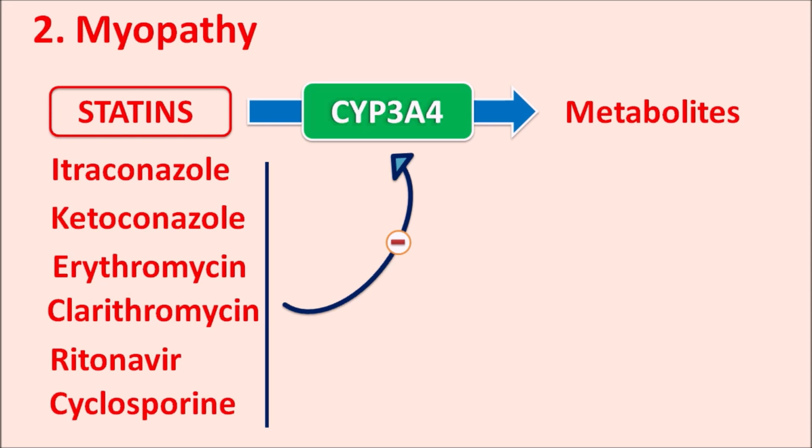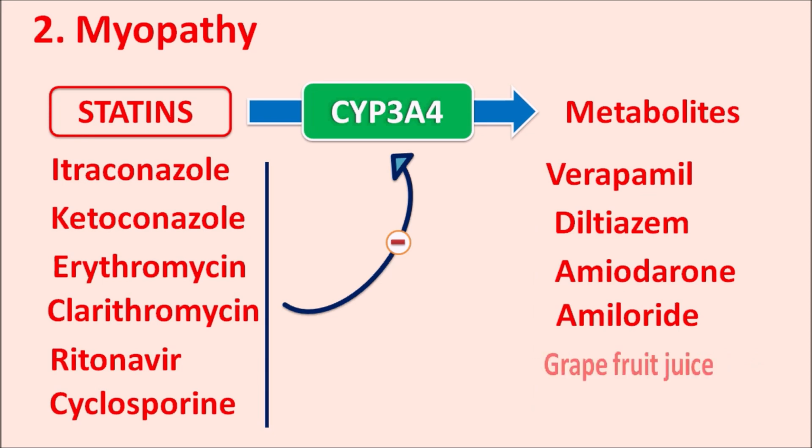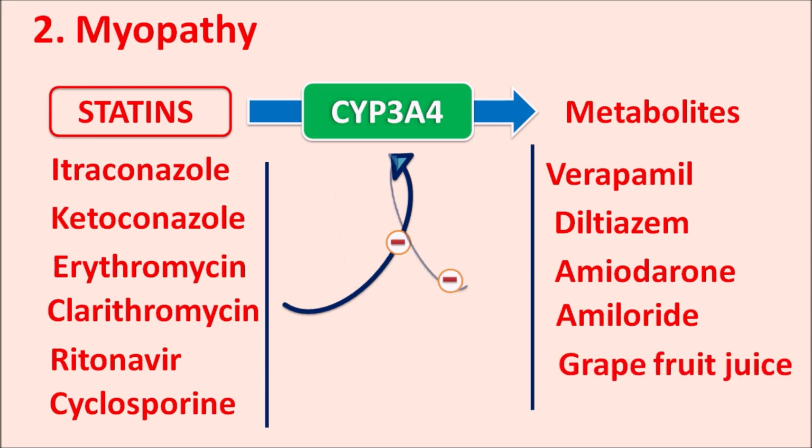Similarly, if you have the drugs such as verapamil, diltiazem, both of these drugs are calcium channel blockers. Similarly, amiodarone, amiloride, all these drugs along with grapefruit juice again can inhibit the metabolism of CYP3A4 enzyme. But these are the moderate enzyme inhibitors. That's why strong inhibitors should be contraindicated with the statins, whereas with the moderate inhibitors, the dose of the statin should be reduced in order to prevent myopathy and rhabdomyolysis in the patients.